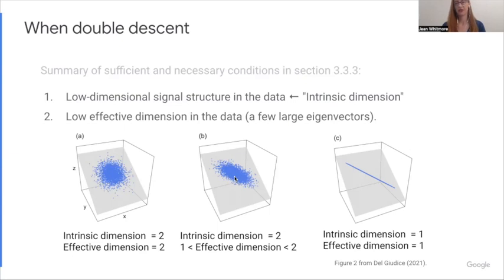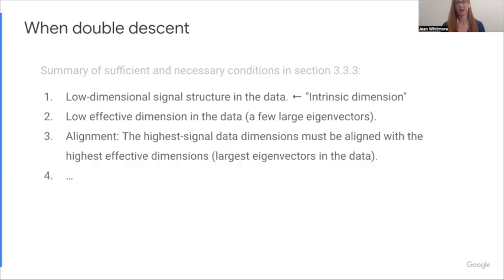So its effective dimension from the eigenvectors is between 1 and 2 now. But the intrinsic dimension is still 2 because they still live on a plane. It's not until we squeeze them all the way down to a line that the intrinsic dimension drops to 1. Of course, there's also now 1 eigenvector, and they agree exactly on the number of dimensions. But B still shows they're basically aligned. Even though they have slightly different dimensions, the directions they're going in are basically the same. And that's an important condition for number 3, alignment. The highest signal data dimensions must be aligned with the highest effective dimensions, the largest eigenvectors in the data. So 1 and 2 should still be aligned.